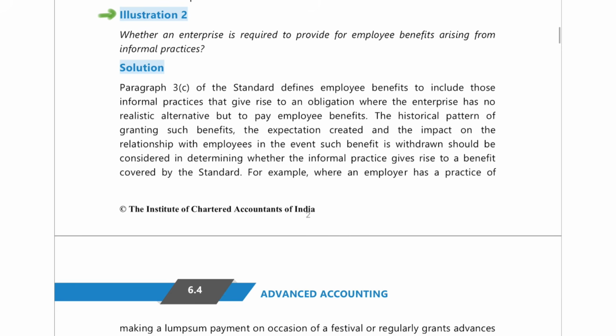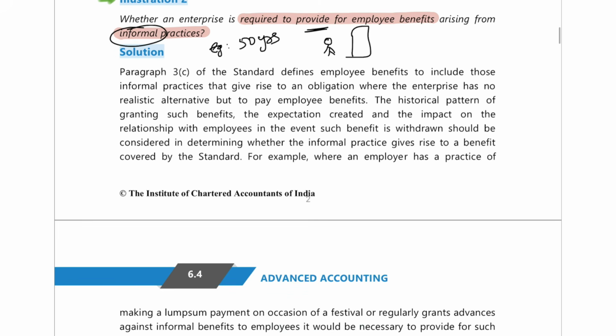Next is illustration number 2. In illustration number 2, they ask whether an enterprise is required to provide for employee benefits arising from informal practices. Is it necessary that they account in their books, or give an employee benefit to the employee if it's coming out of informal practices? Like I told you in my concept video, the Diwali bonus they have been giving for the last 50 years in their company. So the employees will think that this year too they will get their Diwali bonus, correct?